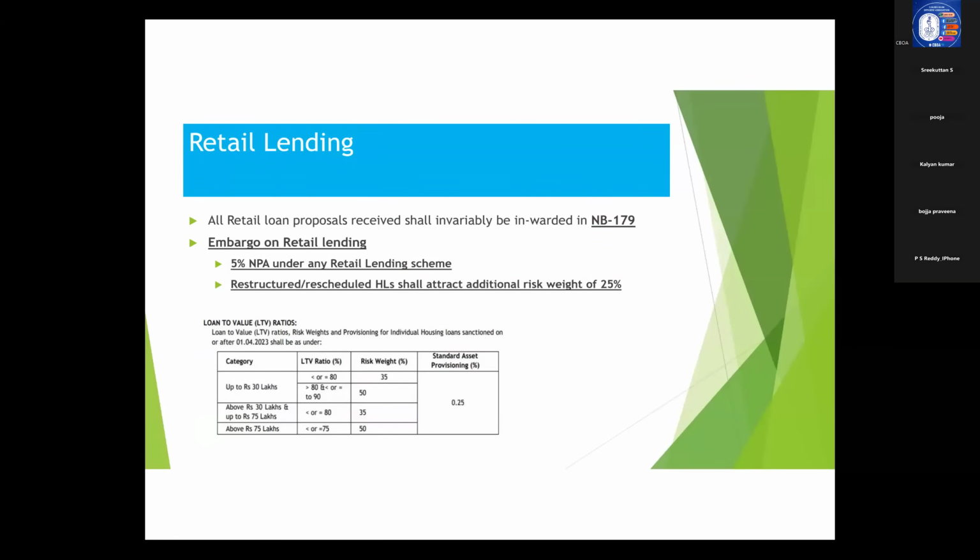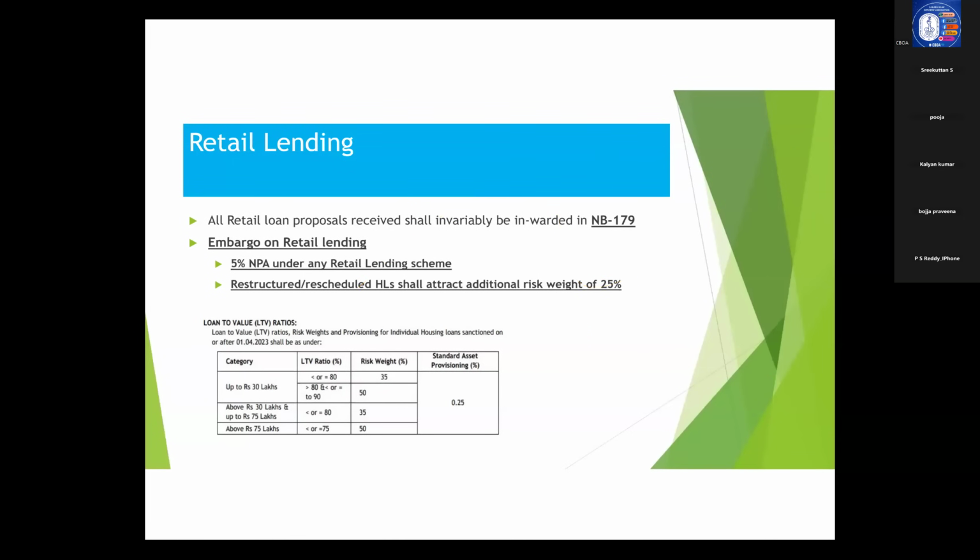With regard to retail lending, the basic concept is that all the processing starts with the inward of applications. As you all know, we have defined inward tools with regard to every retail lending product for that matter. So in the case of retail lending, all the inward proposals have to be inwarded in